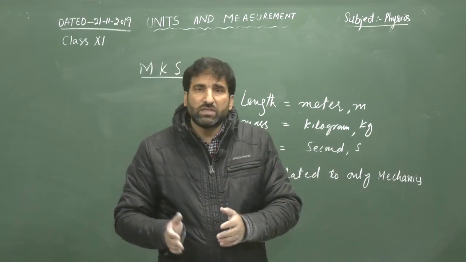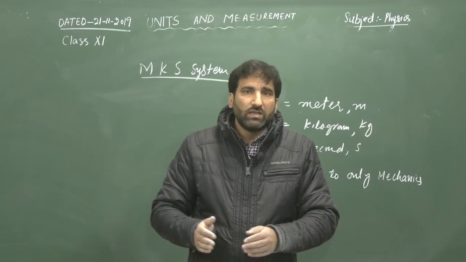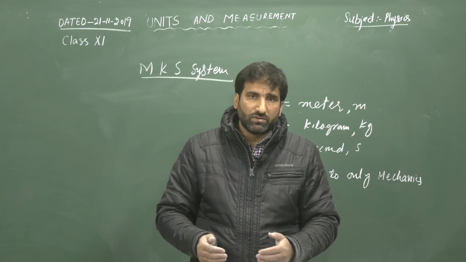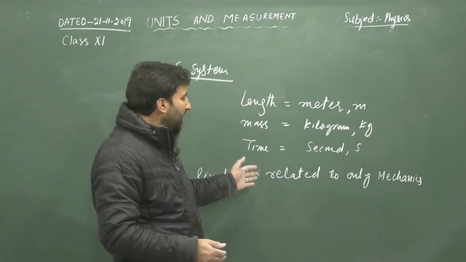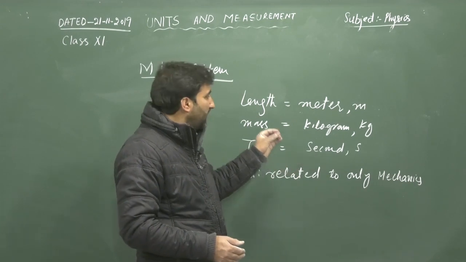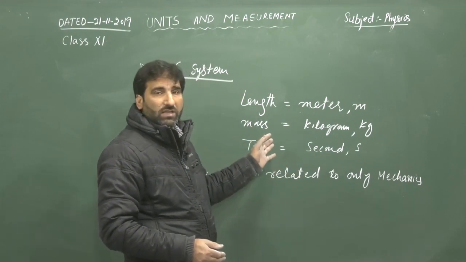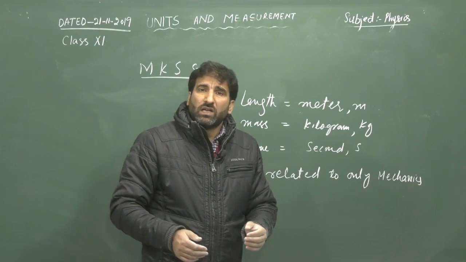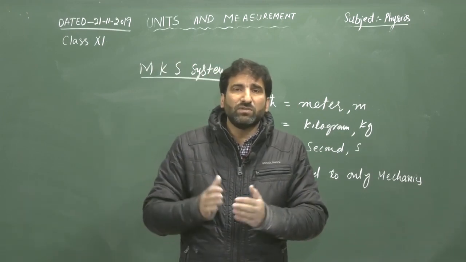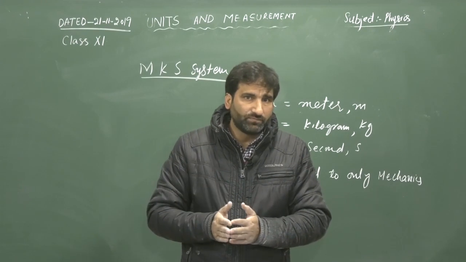But this unit system also has a limitation. That limitation is that it is only used for mechanics. So that limitation comes while dealing with this MKS system. So another unit system was developed and that unit system is called the SI unit system.